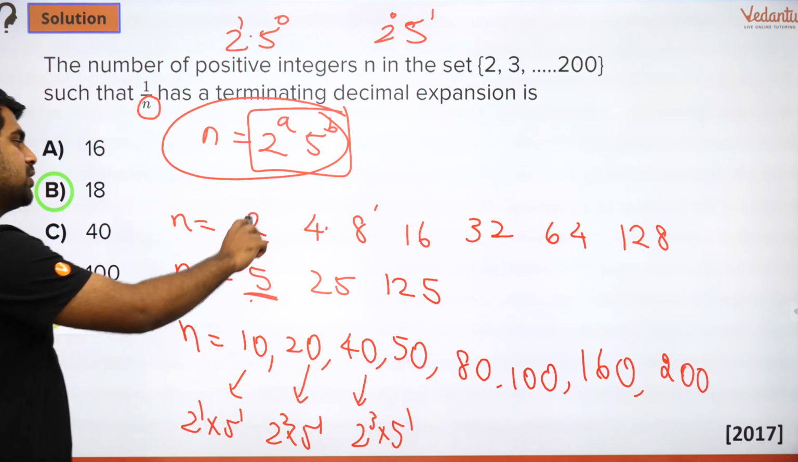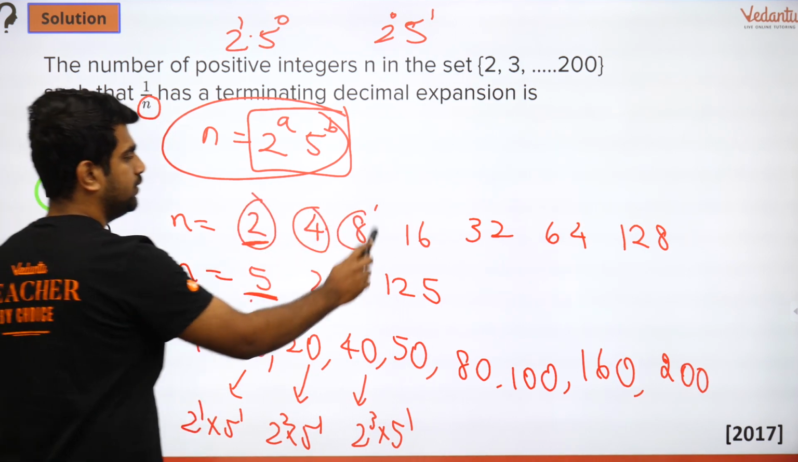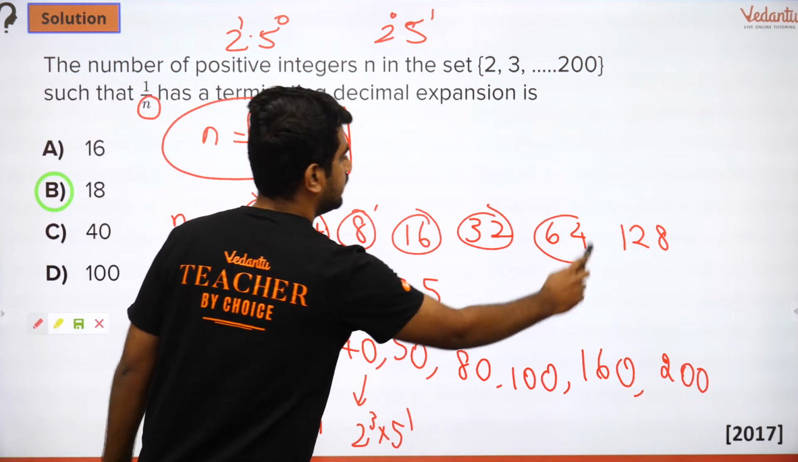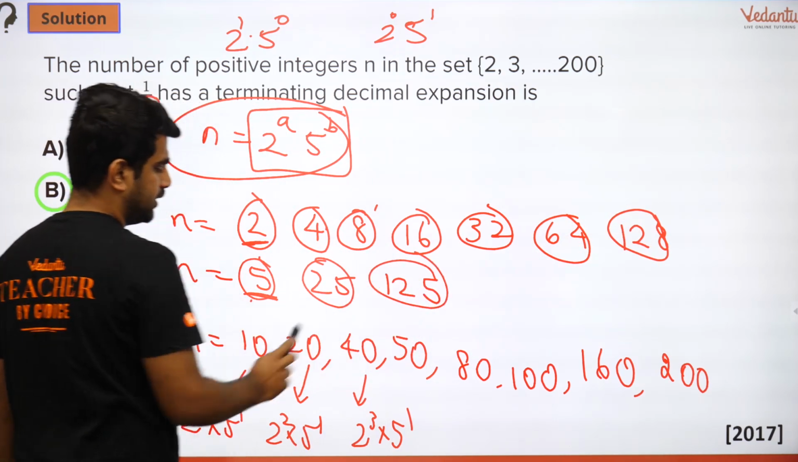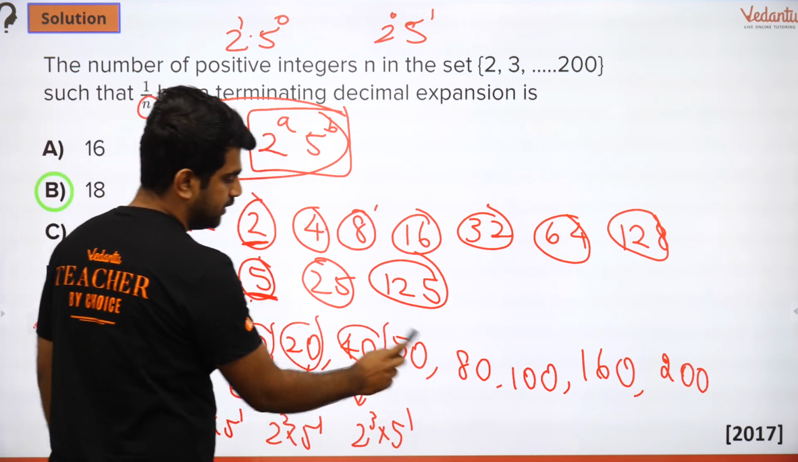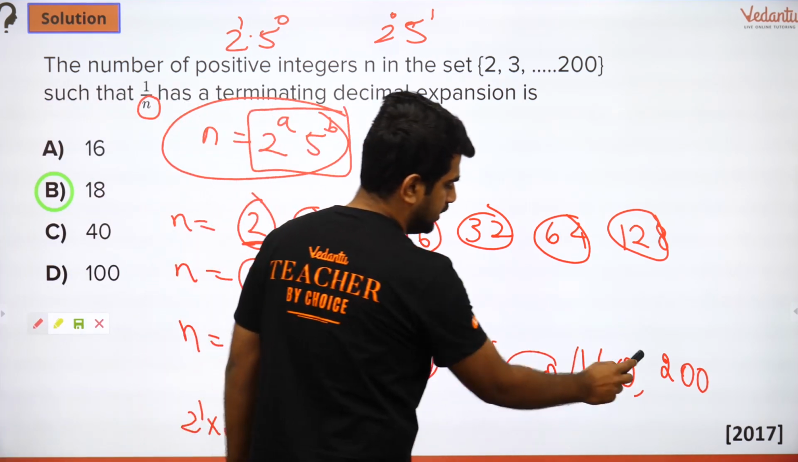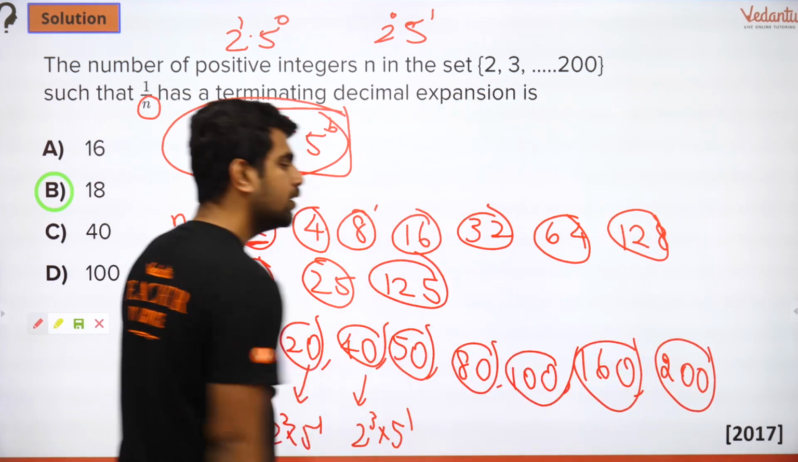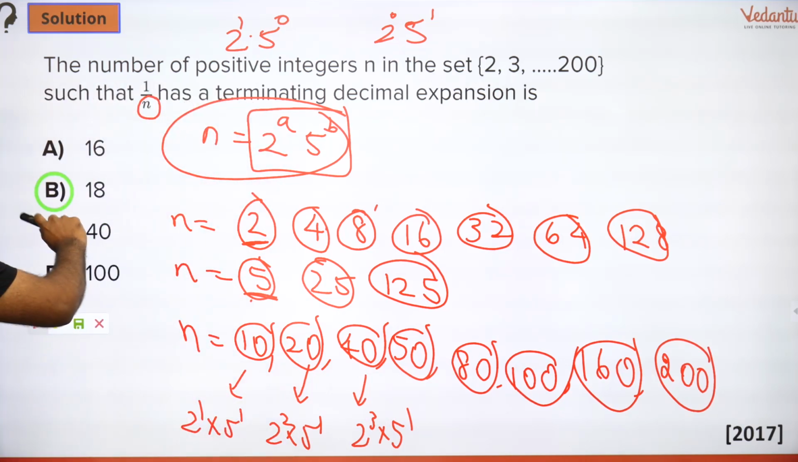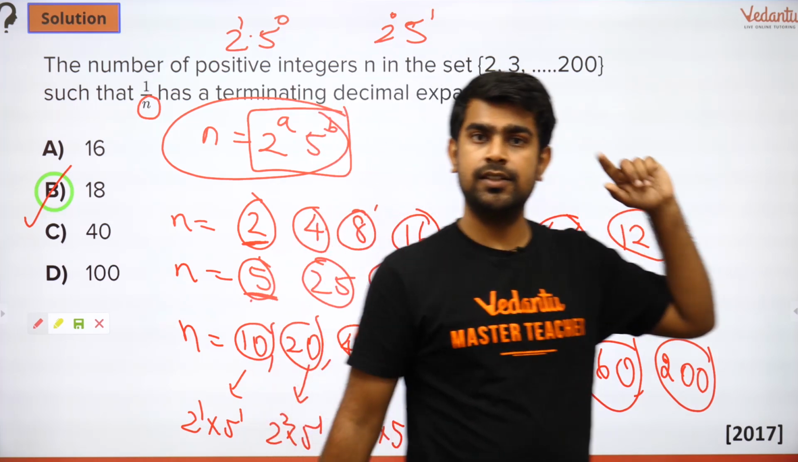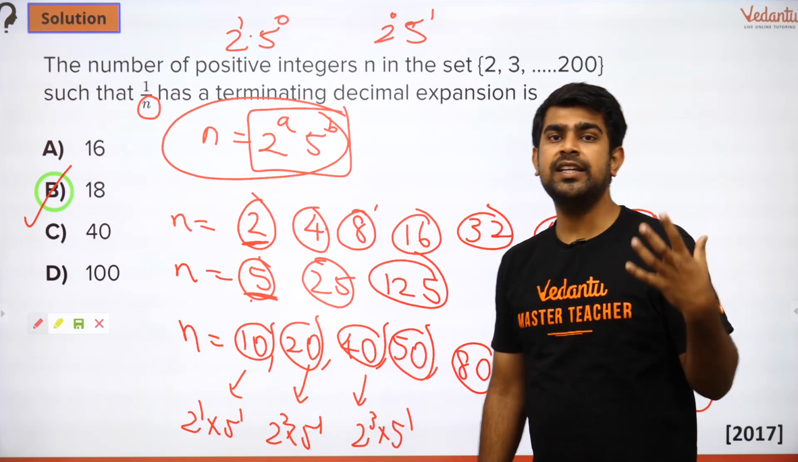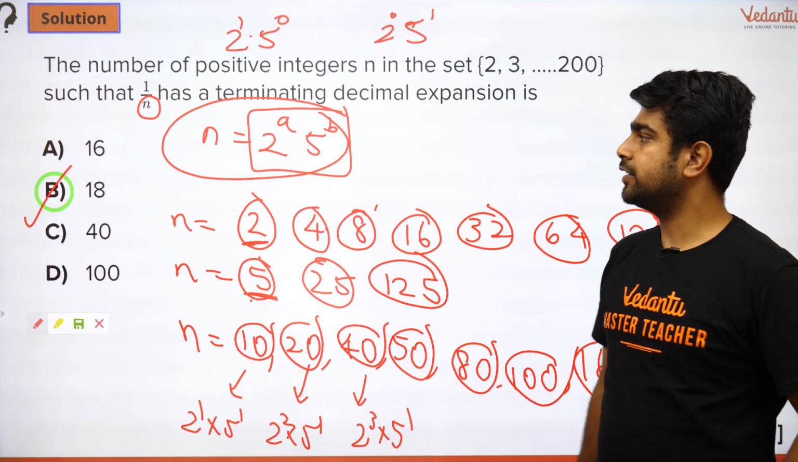And can you count it? How much you have? 1, 2, 3, 4, 5, 6 and 7, 8, 9, 10. Then you have 11, 12, 13, 14, 15, 16, 17 and 18. So totally you have 18 terms. Okay. So 18 numbers inside this set are going to be having terminating decimal.